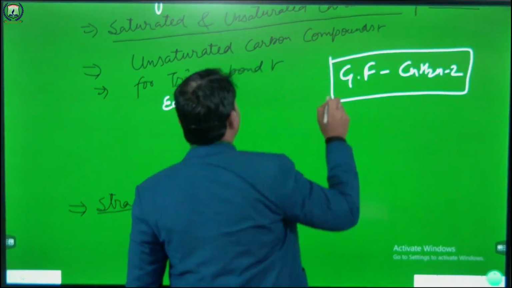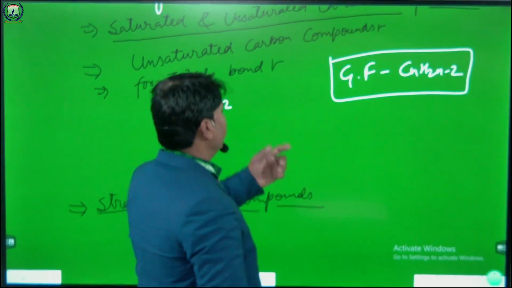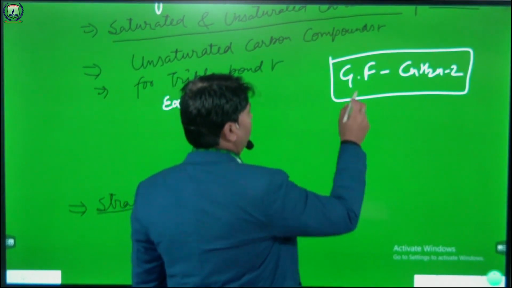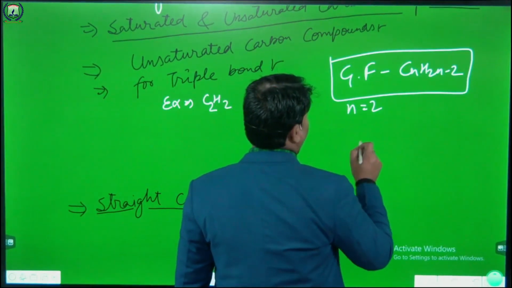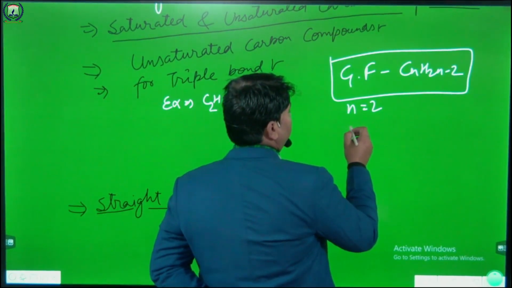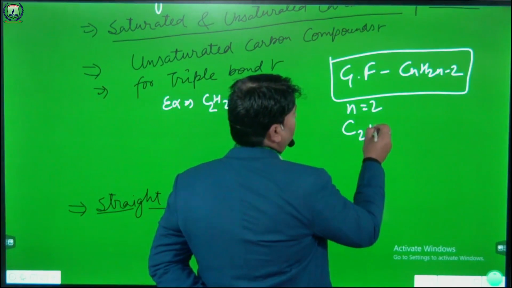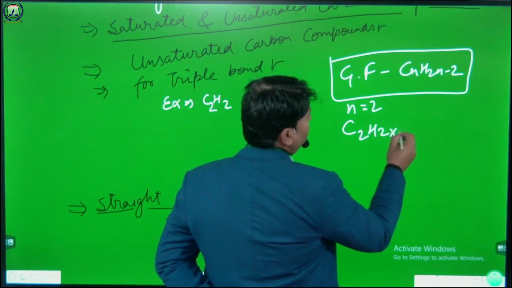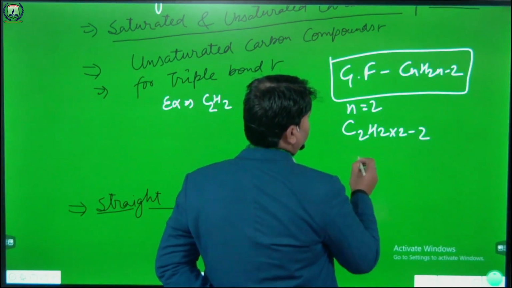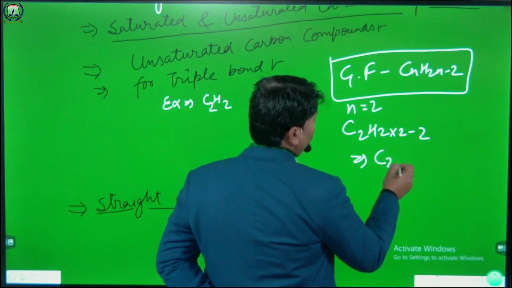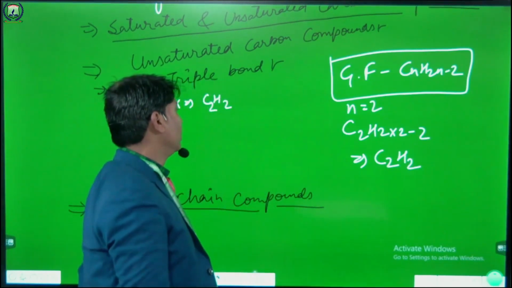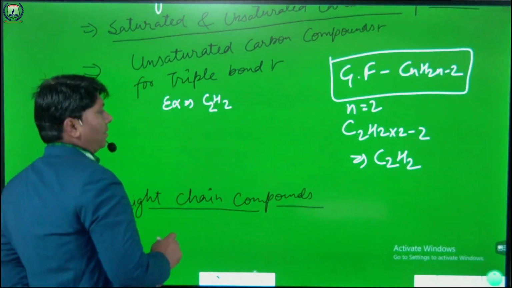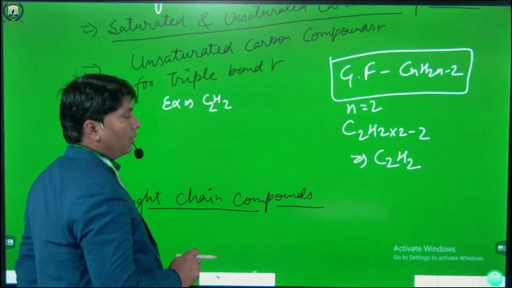If we put the value of carbon atoms n equal to 2, then we get C2H2 into 2 minus 2, equal to what? C2H2. Clear to everyone?